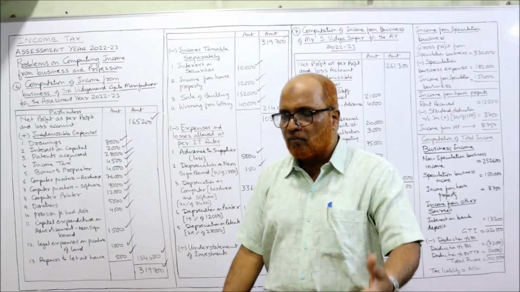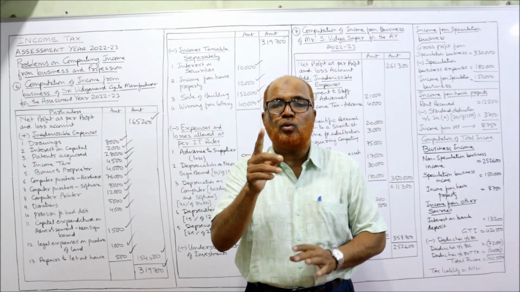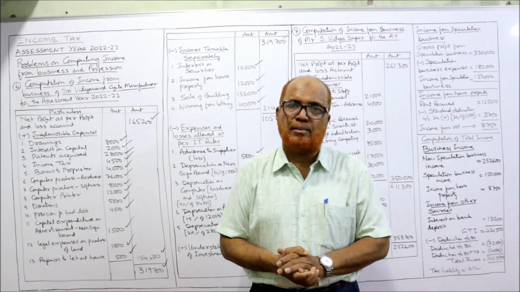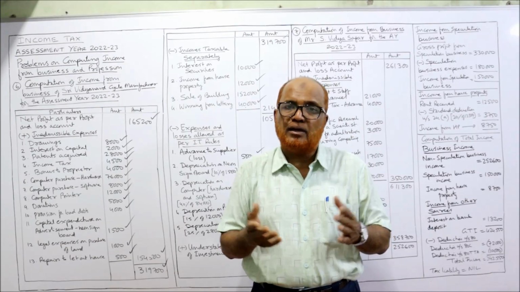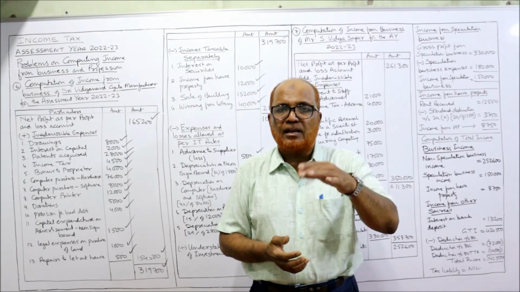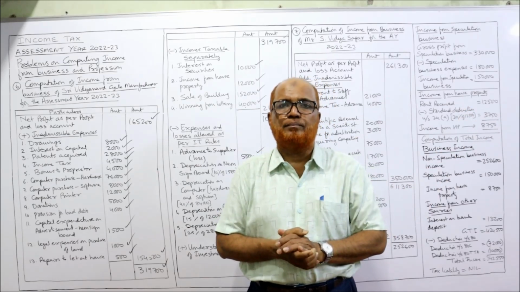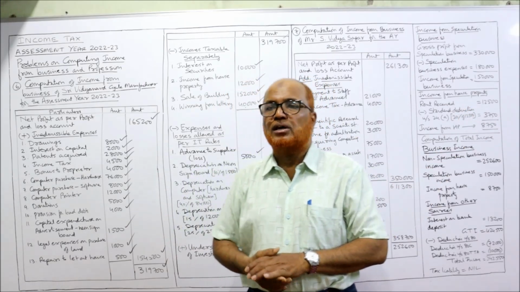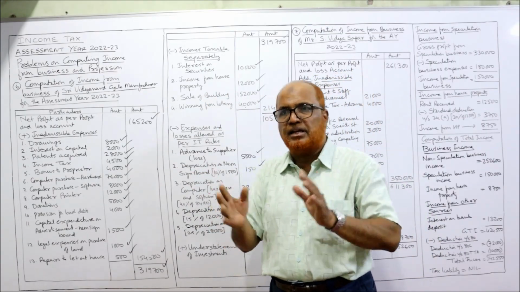Remember, whatever provisions I have explained, all those provisions you have to write in working note in examination. Particularly, compensation received from the employee, it's a business income. Bad debts recovered, which was allowed as deduction earlier, now it is a business income. Whereas interest on securities, income from house property, not a business income, deduct.